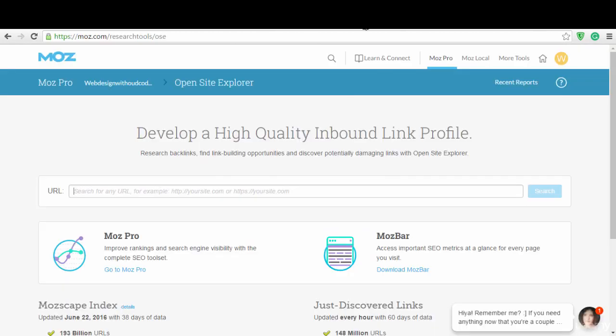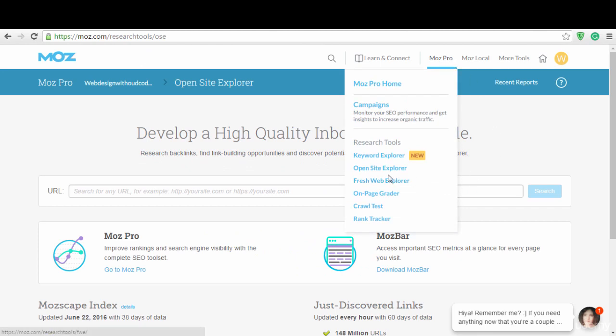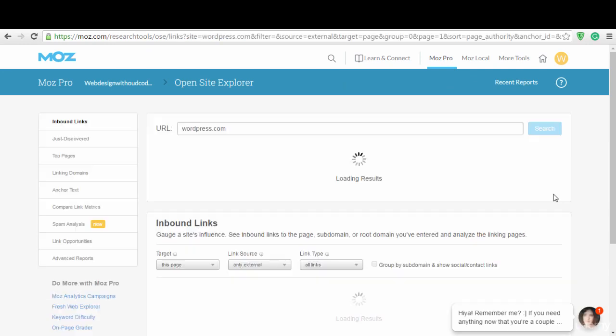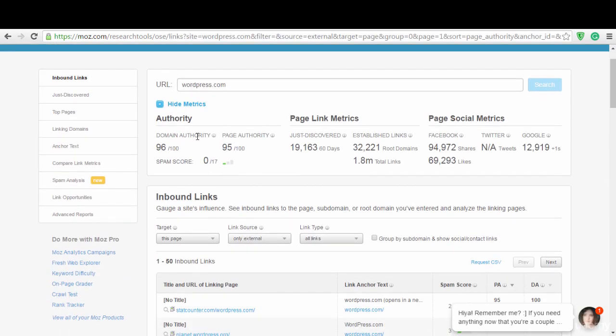Now, if I go to Moz Open Site Explorer, you can get there by going to Moz Pro and then to Open Site Explorer. If I enter WordPress.com and hit search, here you will see that the domain authority is 96 over 100 and the page authority is 95 over 100. So let's say I go to WordPress.com, post an article there, and link back to my site, then it's going to boost my site and help it rank very well in the search engine.